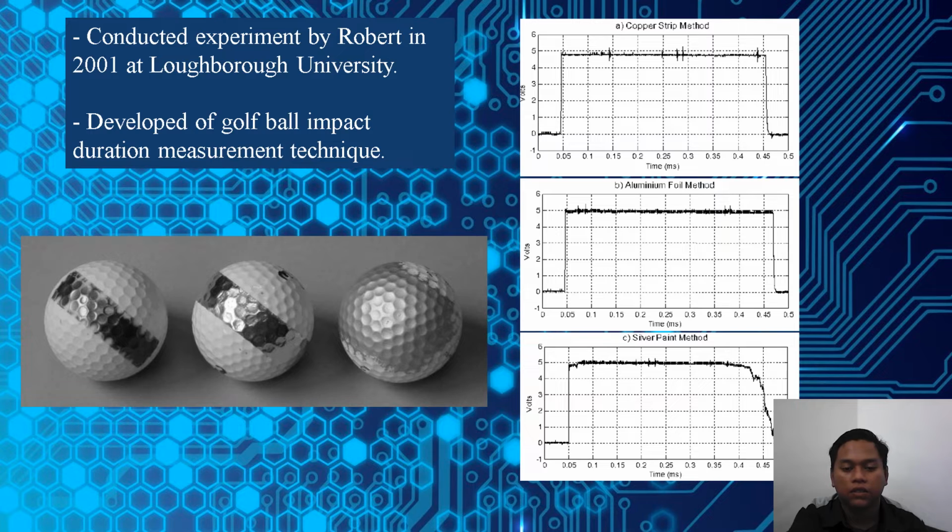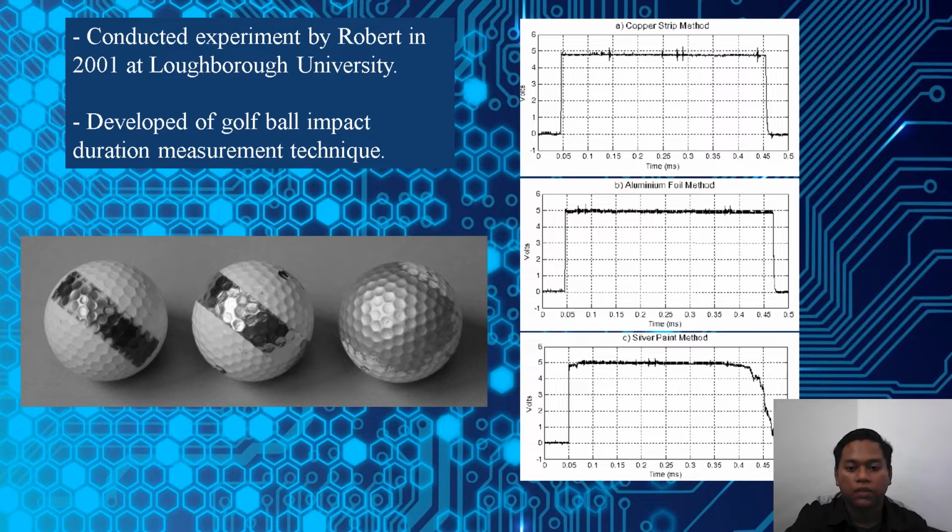For the literature review, this is an experiment conducted by Robert in 2001 at Loughborough University. He developed a golf ball impact duration measurement technique. As you can see in the picture on the left, the first one uses the copper strip method, in the middle he uses the aluminium foil method, and the last one he uses the silver pen method.